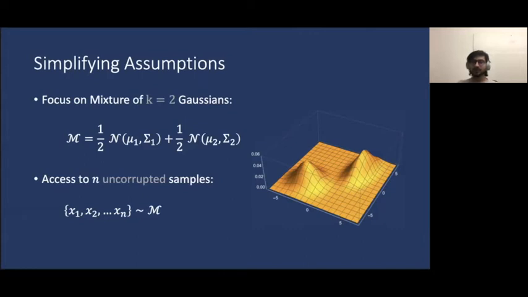But as we will see, our algorithm can almost mechanically be made robust to this assumption. In other words, the transition from uncorrupted samples to corrupted samples is almost syntactic in our analysis.